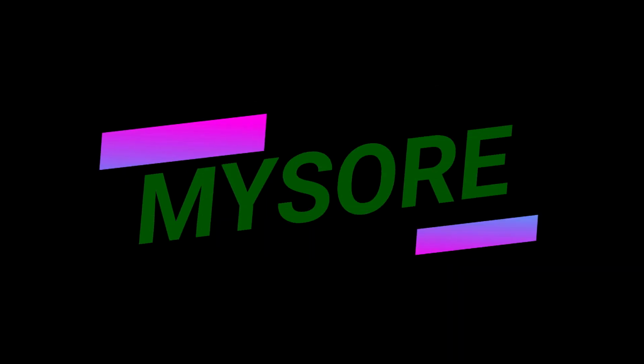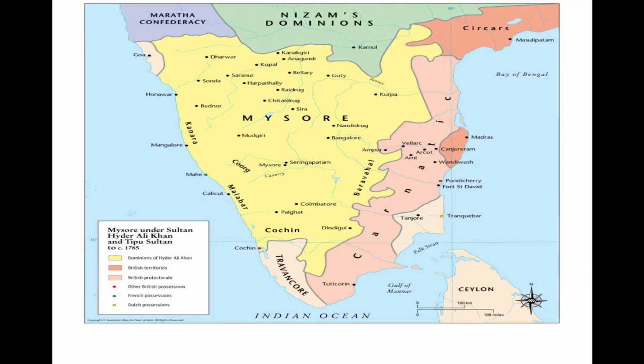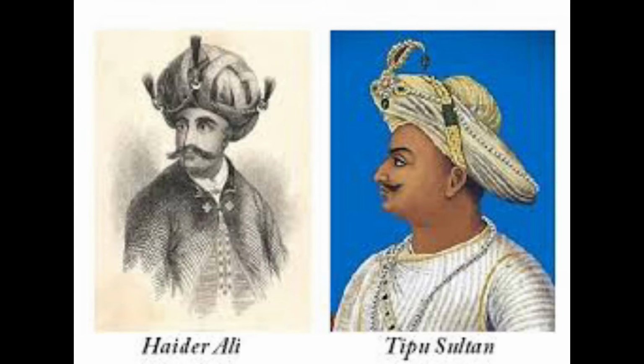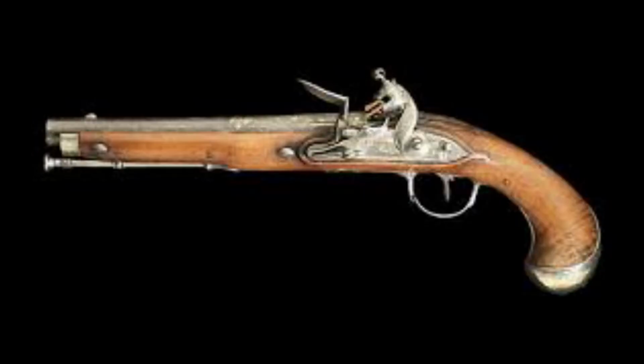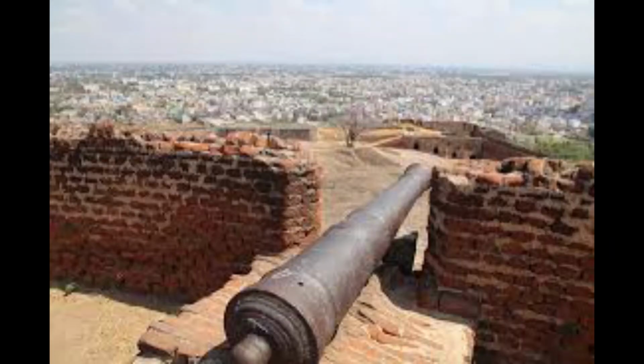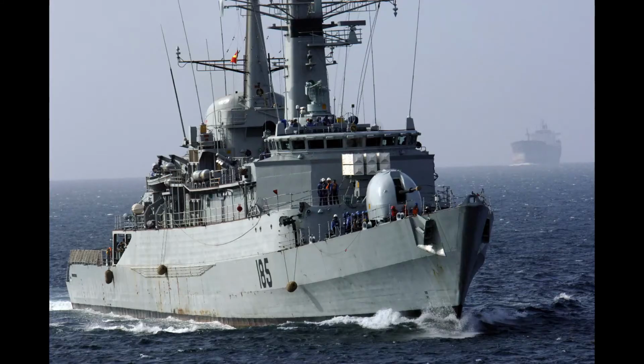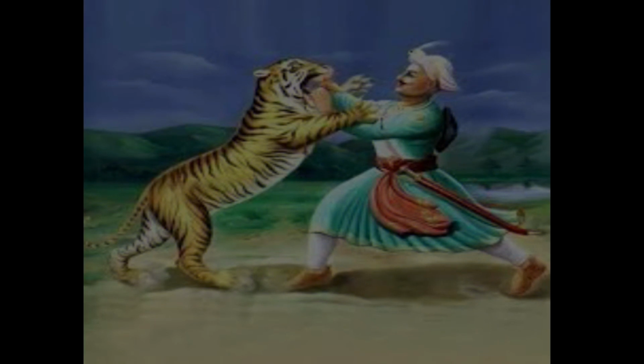Now let us see another independent kingdom, that is Mysore. Mysore rose to prominence with Hyder Ali, who started his life as an ordinary soldier. Hyder Ali and his son Tipu Sultan made Mysore very powerful. Both Hyder Ali and Tipu modernized the army and introduced new and efficient weapons. With the help of the French, Hyder Ali established a modern arsenal at Dindigul. Tipu Sultan even made efforts to build a modern navy. Tipu was known as the Tiger of Mysore.